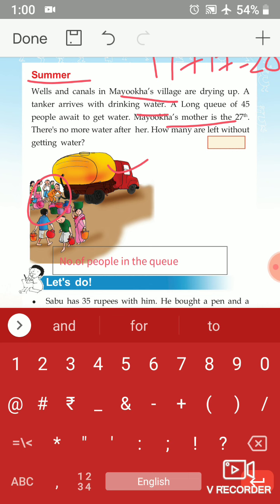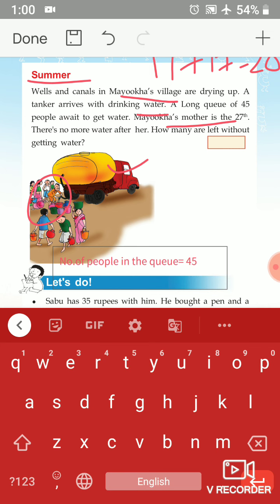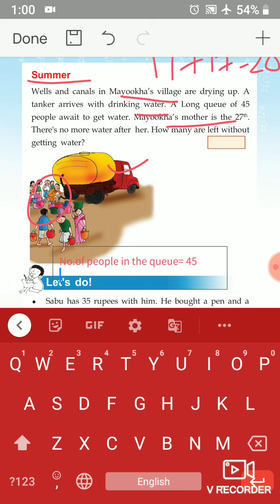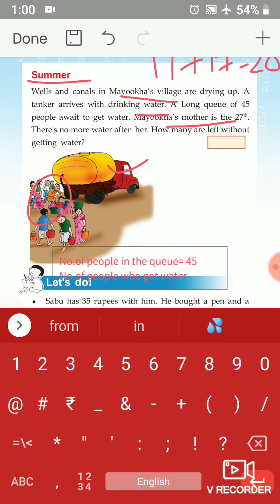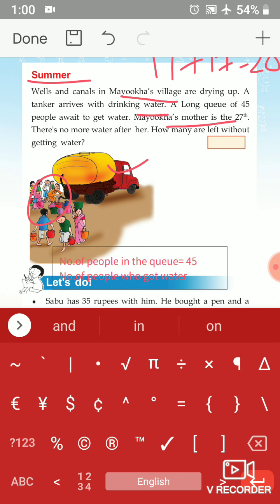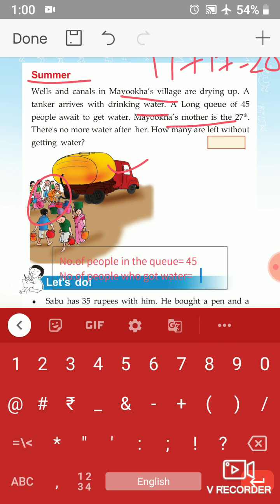45 people. Then the number of people who got water. How many people got water? 27 people got water. We have to find it.